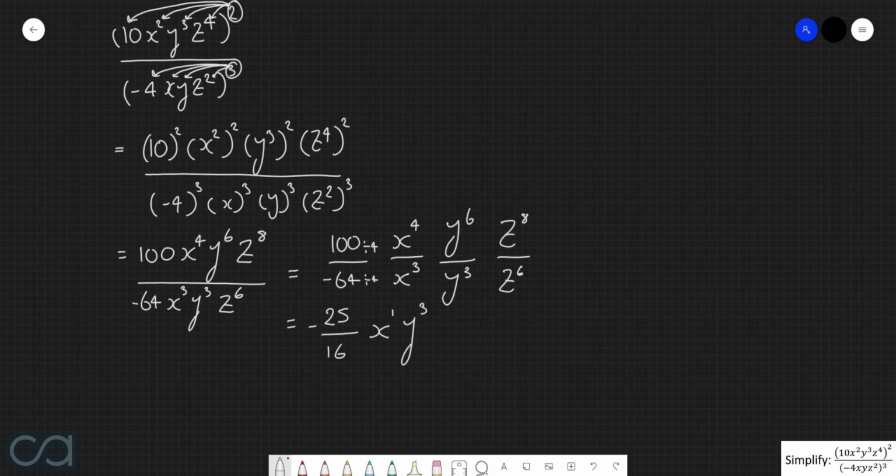And then finally, we're going to have z to the power of 8 minus 6, or in other words, z to the power of 2. Now, let's just write this in a nice compact way. So we're going to have negative 25 x y cubed z to the power of 2 all over 16.